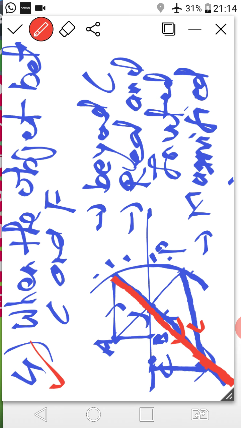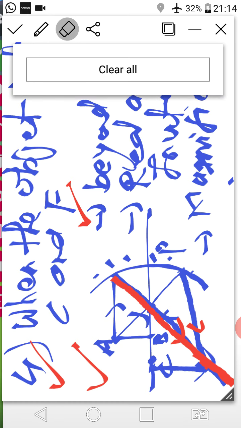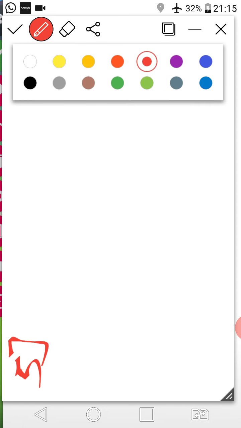So both the reflected rays are intersecting beyond center of curvature. Draw the diagram, and after that note down these 3 points as usual: the position of image is beyond center of curvature, the nature of image is real and inverted, and the size of image is magnified. Clear class? So this is your fourth method.